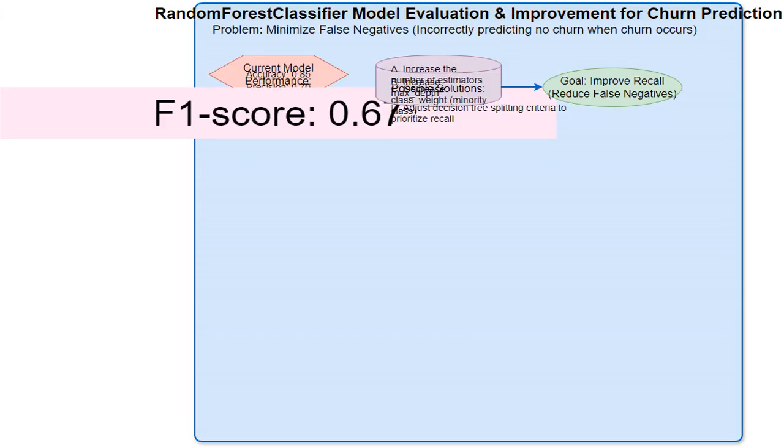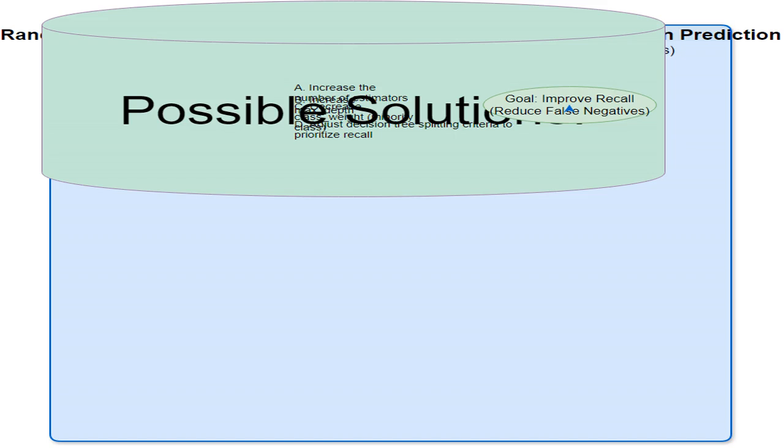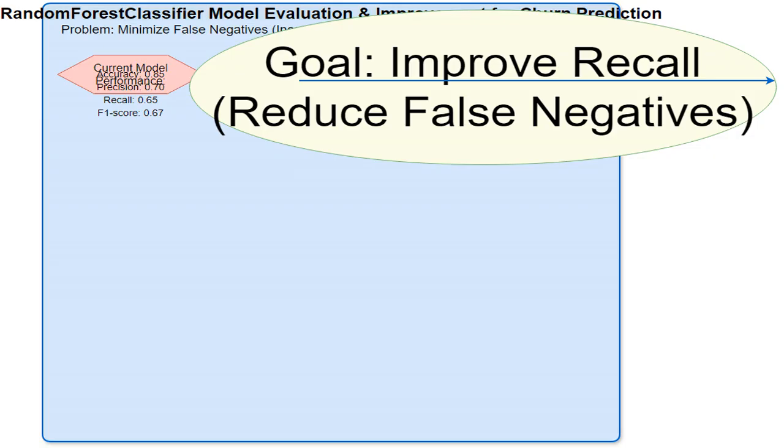By increasing the number of decision trees in the forest, I'm improving the model's overall performance and stability. This will likely boost recall. Increasing the maximum depth of the individual decision trees allows them to learn more complex patterns. This could help improve recall, but I must be careful to avoid overfitting. My primary goal is to improve the model's ability to correctly identify churning customers, thereby reducing the number of false negatives. This is crucial for the business.